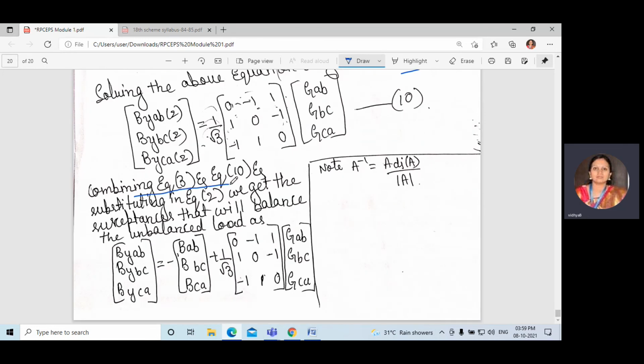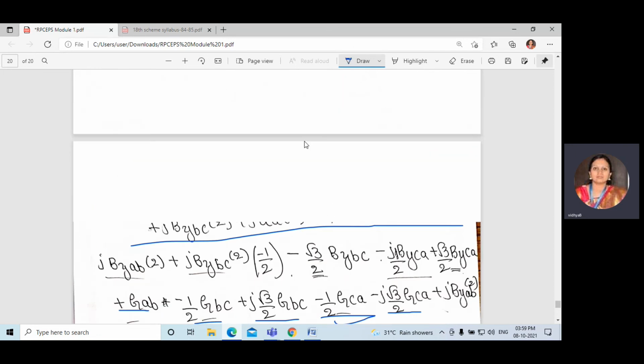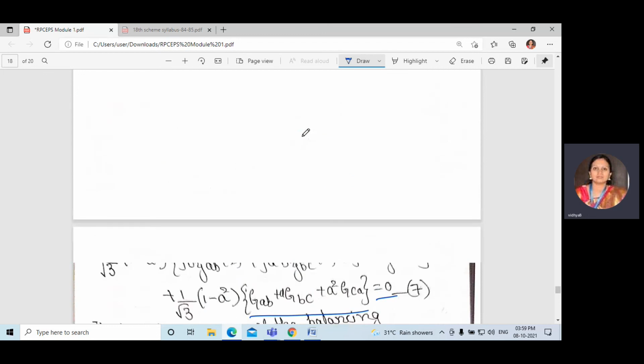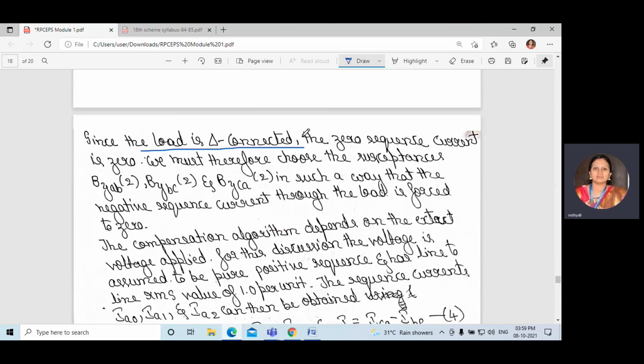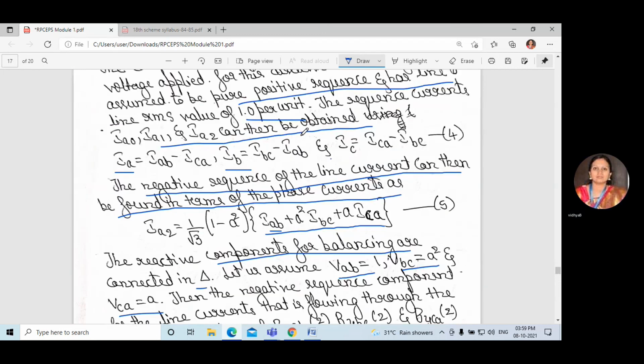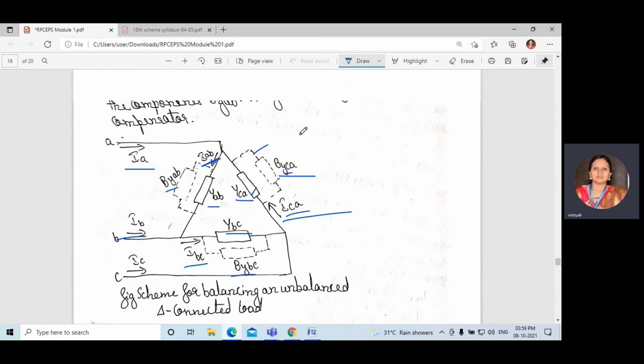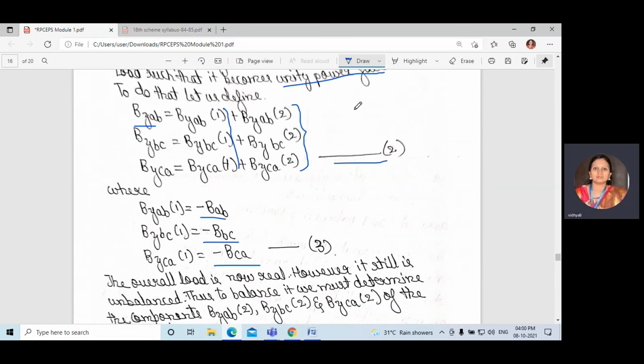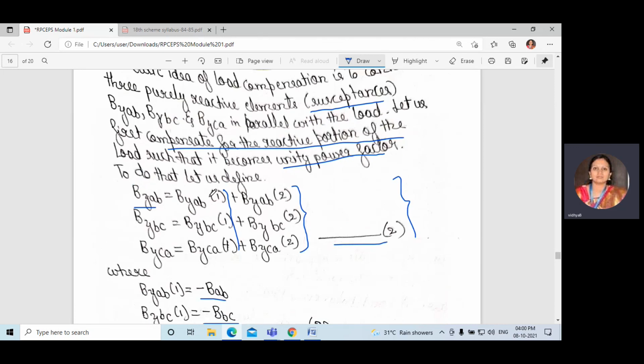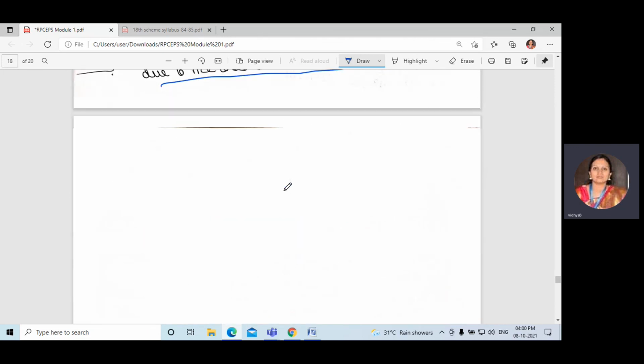Combining equation 3 and equation 10. This is equation 10, and now we know the value of this. Equation 3 is what it is there. So equation 2: this is B by AB1 plus B by AB2. We know the value of this, and now we know the value of this. Just add.